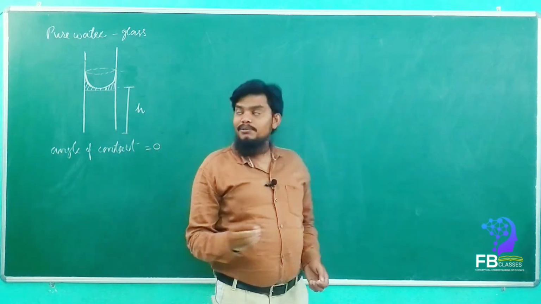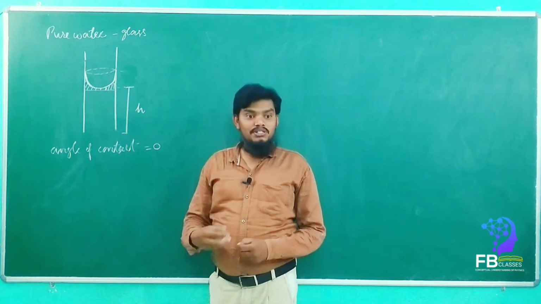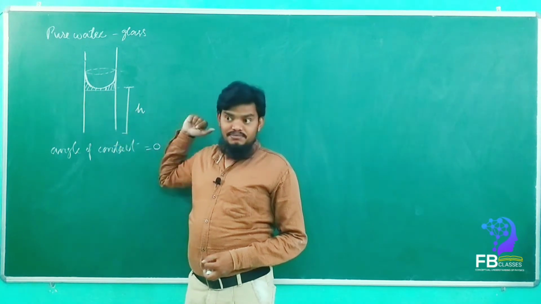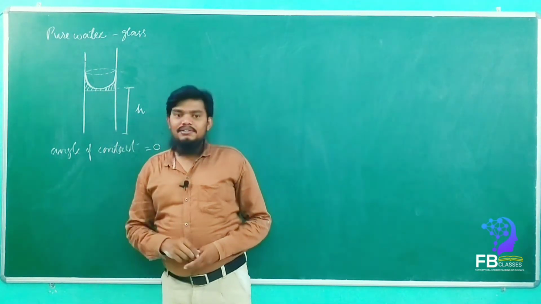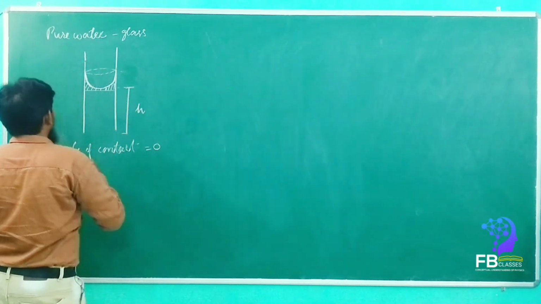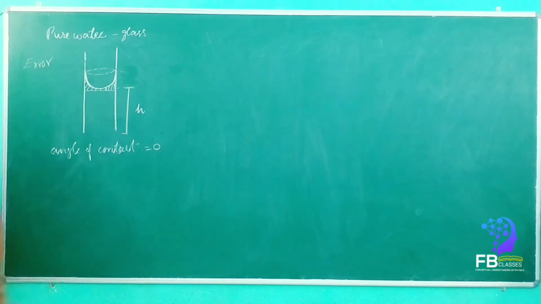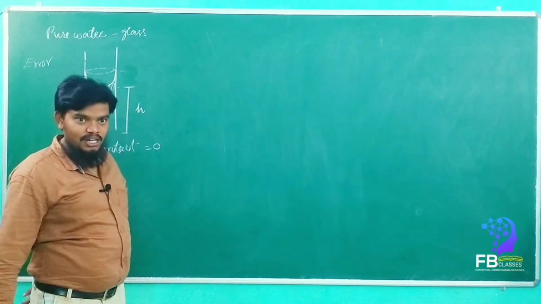So when we are taking pure water and glass, it will give more significance. We are not going to leave it here. Are you getting my point? So that is why this is an error. If you are considering the error, then how can we find out the exact height of the liquid column?